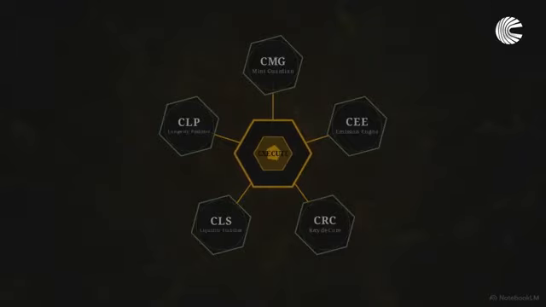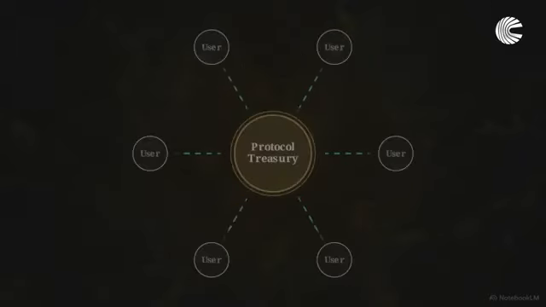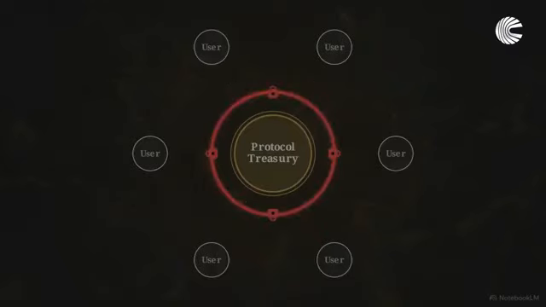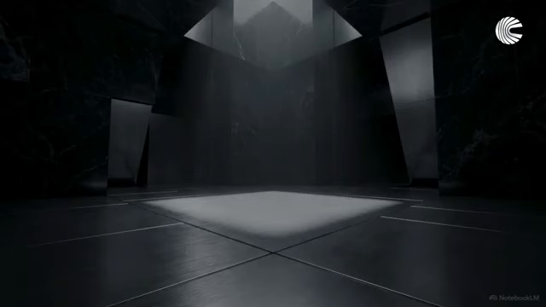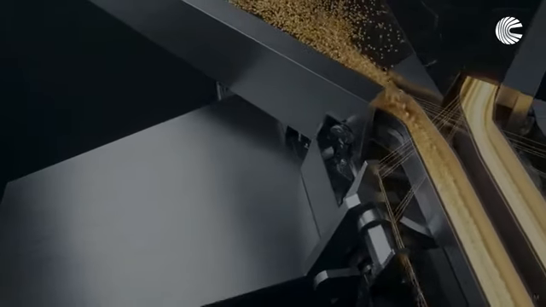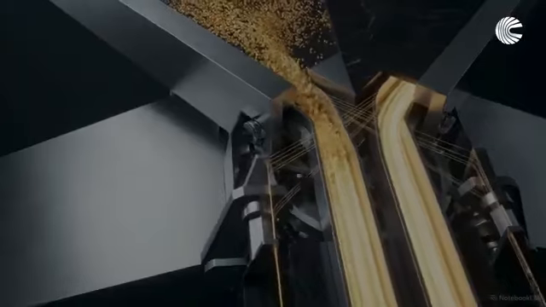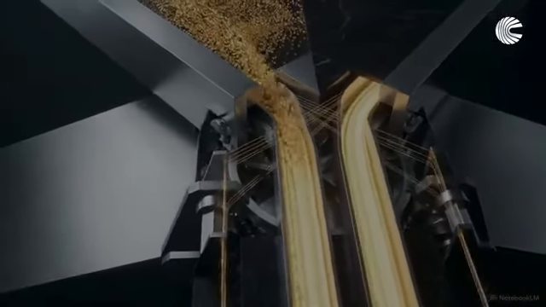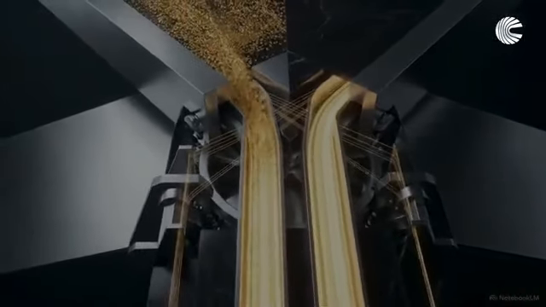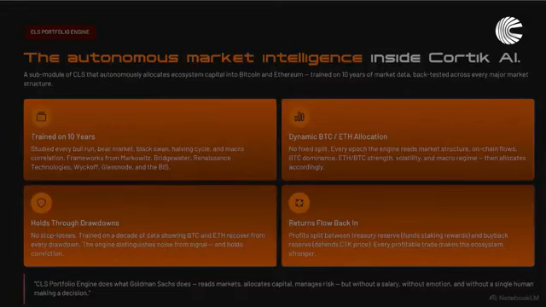If a decentralized protocol guarantees a return without relying on an endless stream of new user deposits, the capital has to be generated somewhere. This is where Cortik deploys a submodule, the CLS portfolio engine. It acts as an autonomous institutional trader, managing capital devoid of human emotion. This screen details the engine's validation. It allocates capital based on 10 years of market data across every major cycle.